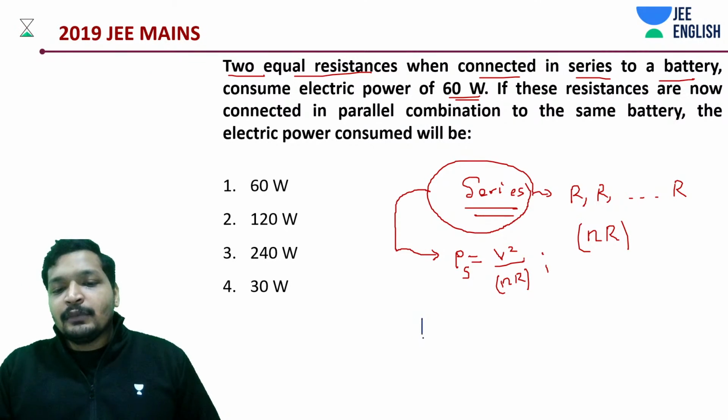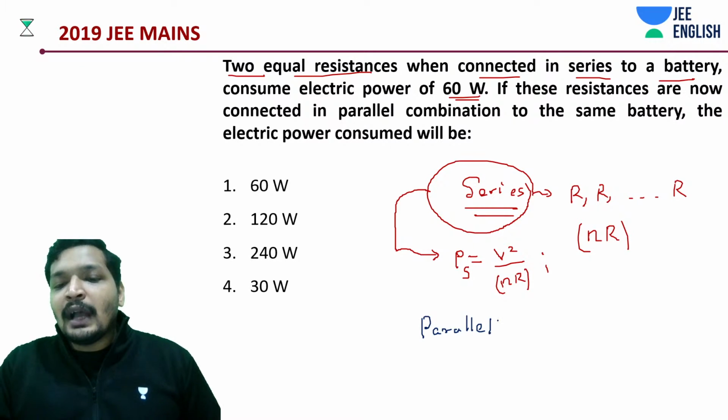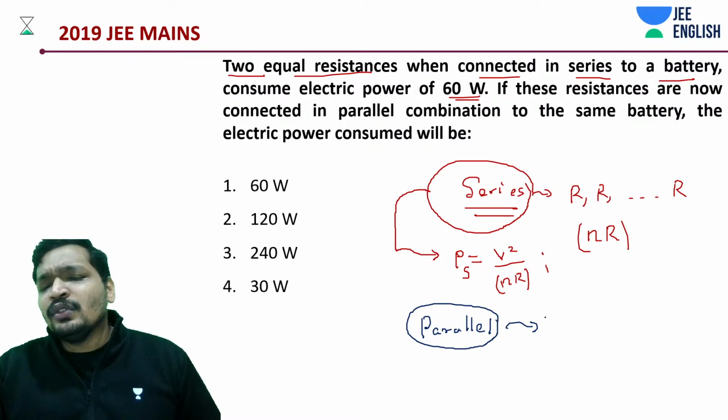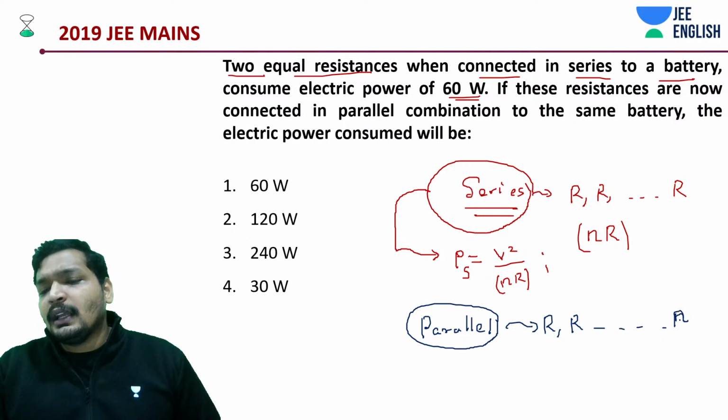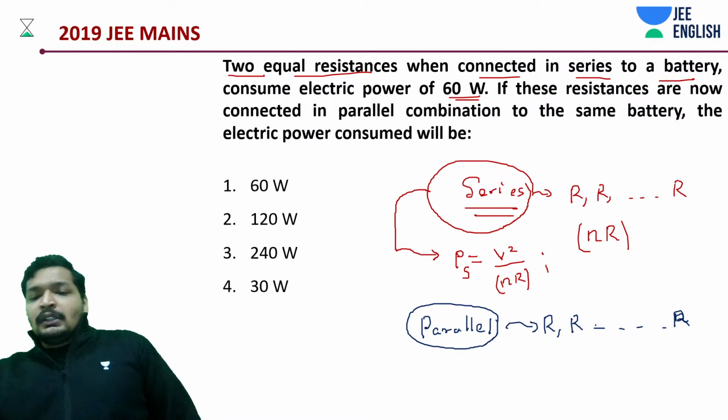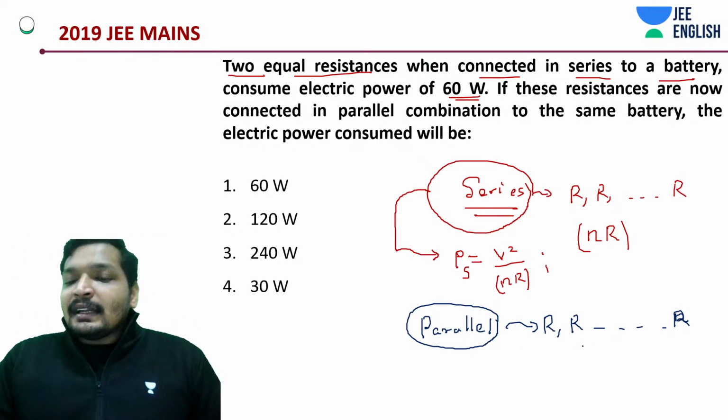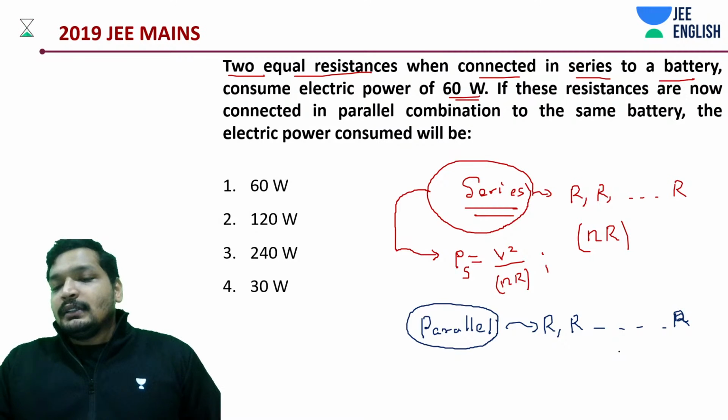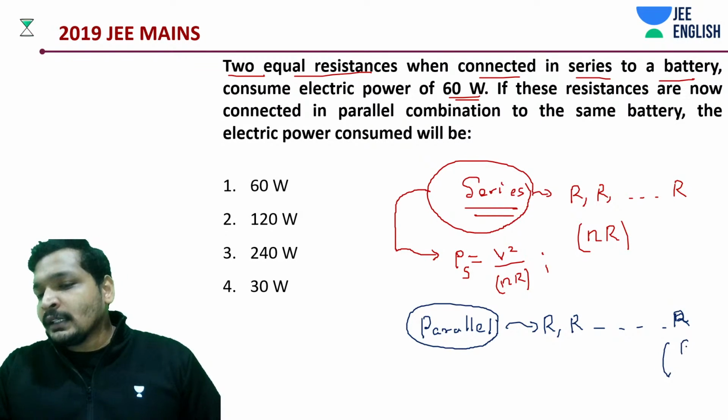Let me come to the next one. Now you have a parallel combination of resistors, not just two but n, each of resistance R. What is the parallel equivalent? The parallel equivalent is going to be R by n.